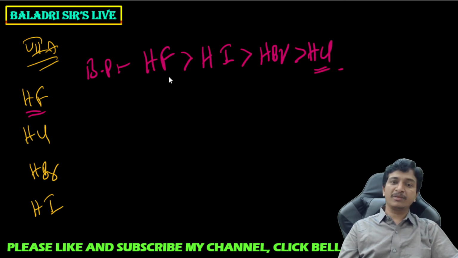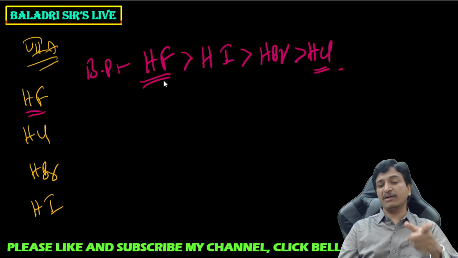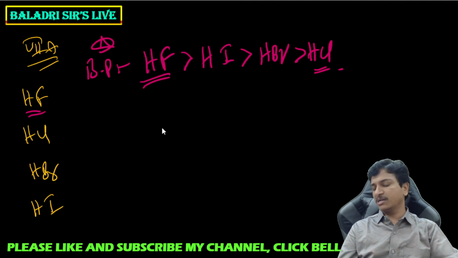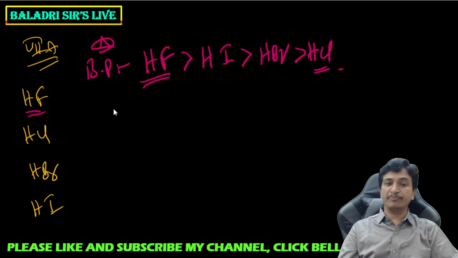Is it clear to you? Why is HF the highest, sir? Because of strong intermolecular hydrogen bonding. Listen carefully, everyone. When HF is in the liquid state, it forms hydrogen bonds. Even in the gas state HF will form hydrogen bonds.